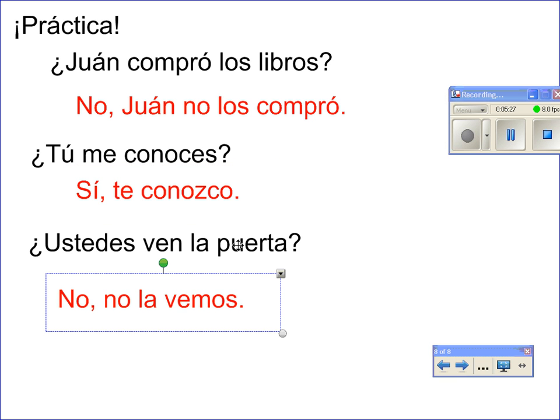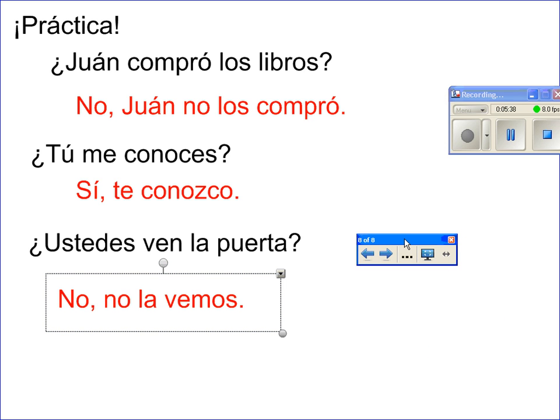Last one, do you all see the door? No, we don't see it. No, la vemos. Vemos is we see. La is it. All right, I know that was really quick, but that's basically your rules. Thank you.